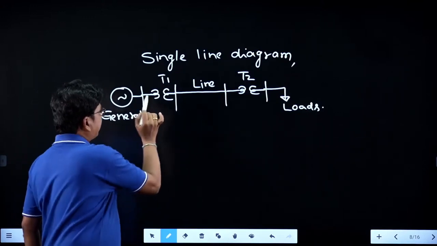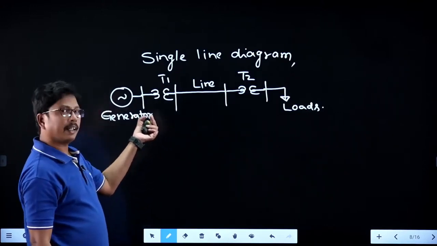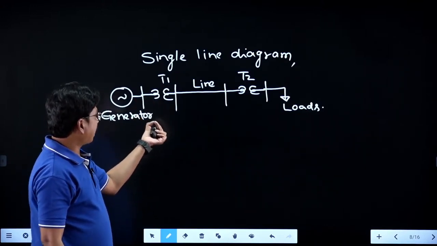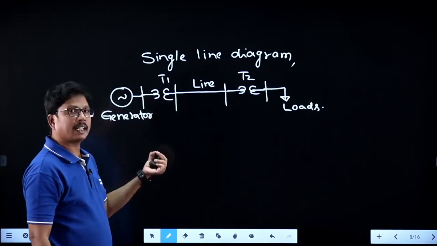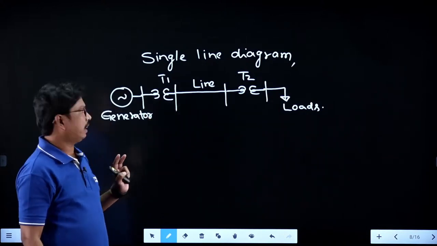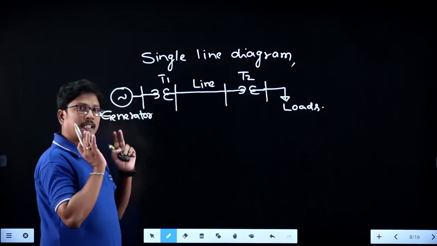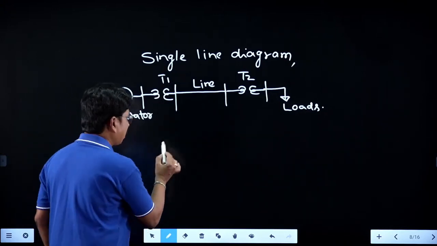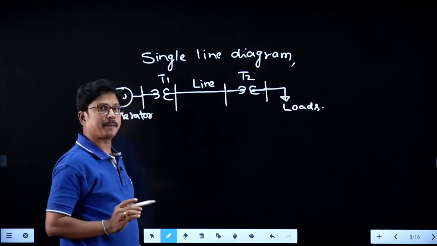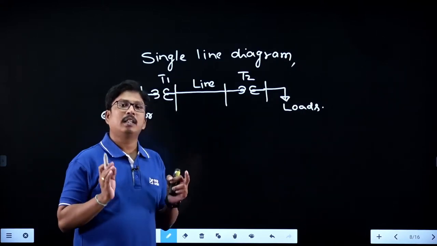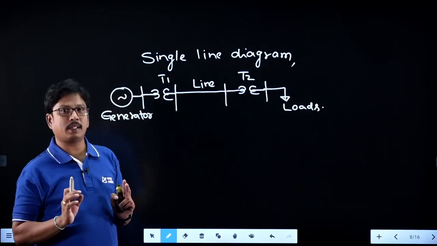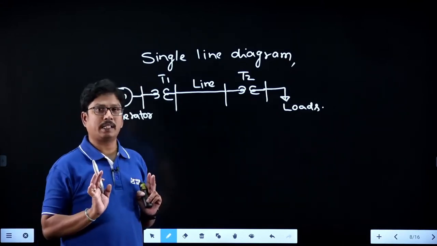If you see, the transformer is magnetically coupling the circuit but electrically disconnecting the circuit. The representation of a transformer consists of a primary winding as well as a secondary winding, and it electrically isolates the networks and magnetically couples them.